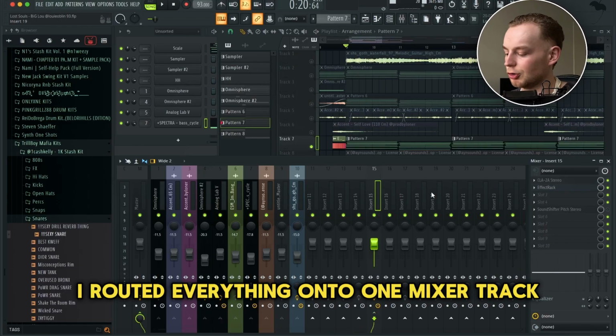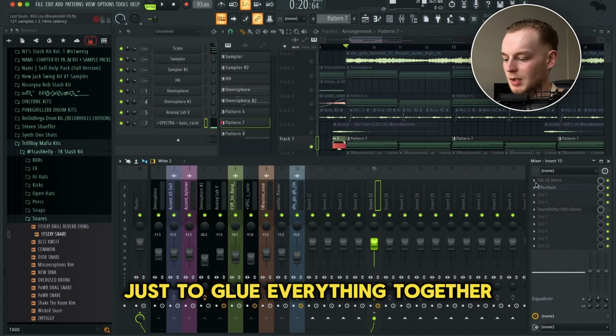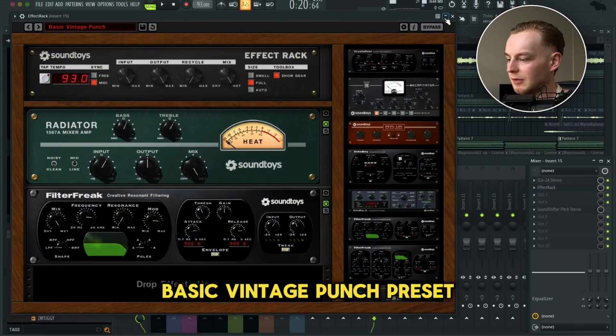Lastly, I routed everything onto one mixer track, and I added a CLA-2A just to glue everything together, and then an effect track with the basic vintage punch preset.